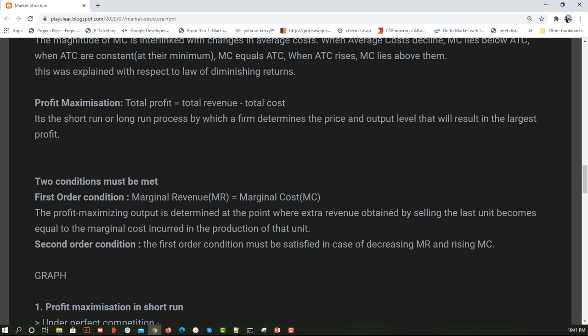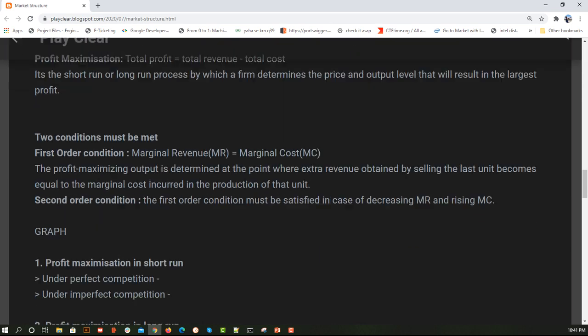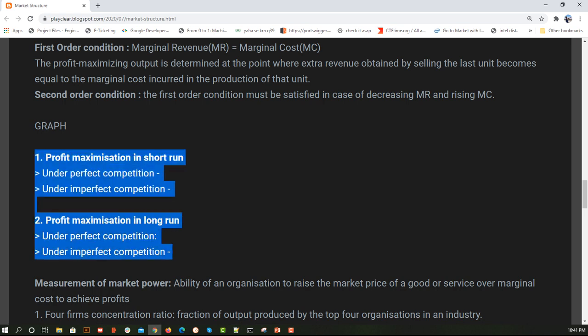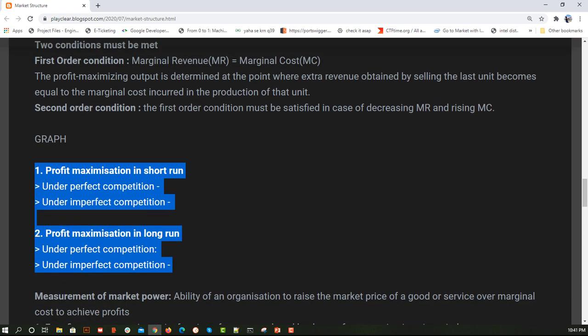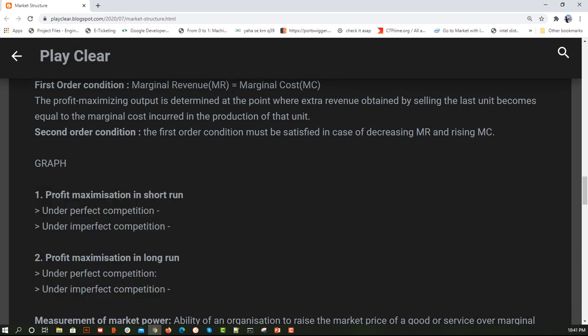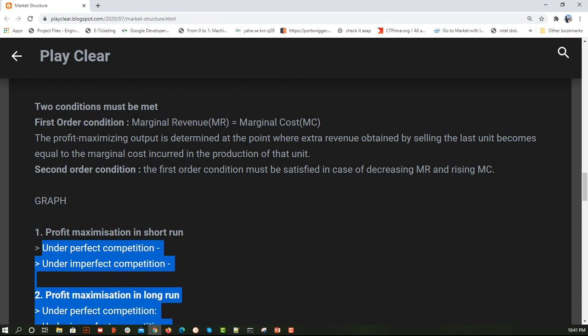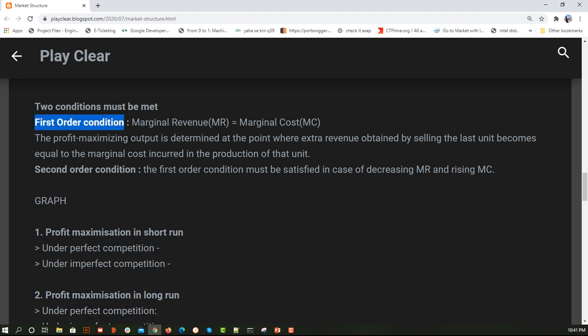So that is what profit maximization we are going to see in the short run and in the long run, under perfect competition and imperfect competition. So these four are very complex if not understood, and if understood it is very simple. So we are going to see this in a moment. Before that, in all these four graphs, how do we identify at what point I should stop and at what point I am at the highest profit? Before studying these four graphs we need to see two conditions which need to be satisfied, so that we can say, okay, now at this point I need to stop.